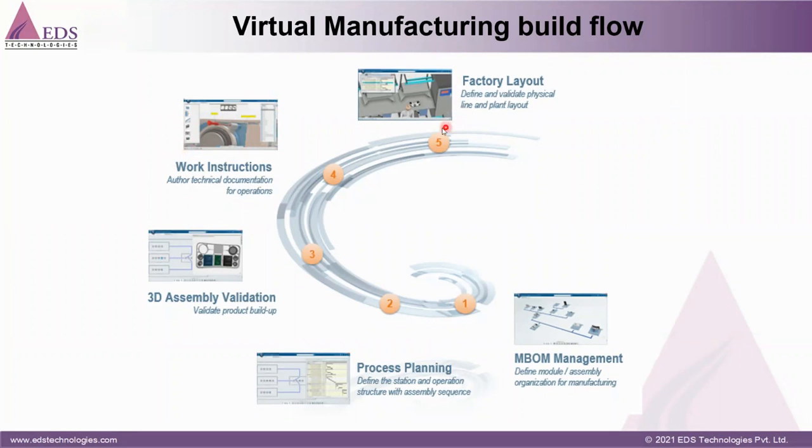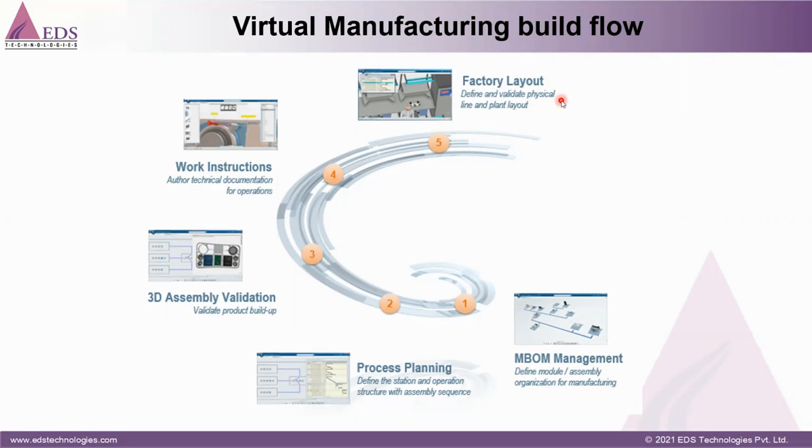Then it goes to the factory layout, meaning after validation, where my production process will start building. So I can virtually validate my whole factory layout with respect to each station, with respect to the worker, and I can allot as many workers as needed, and I can optimize the workload balancing.